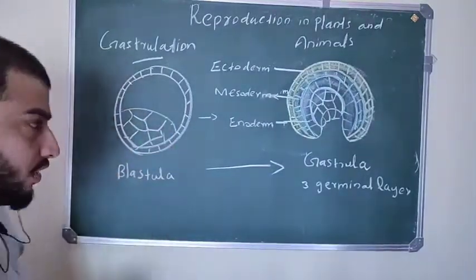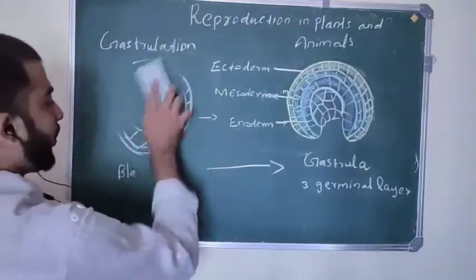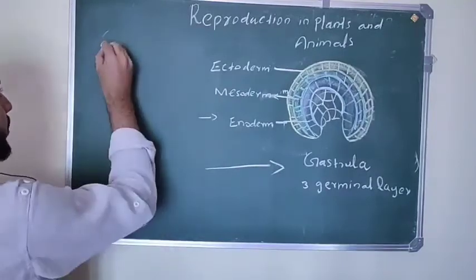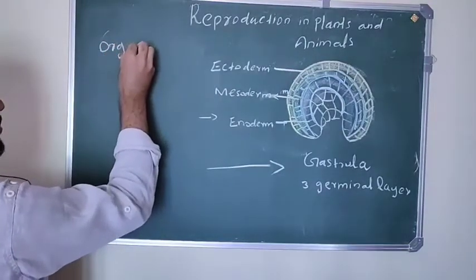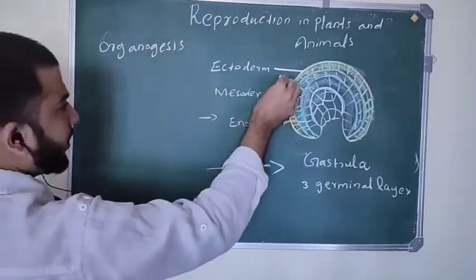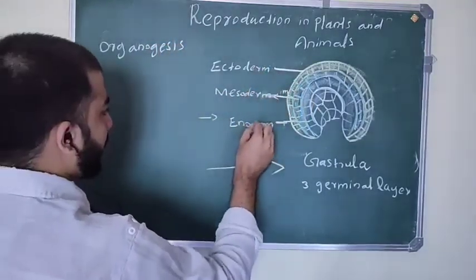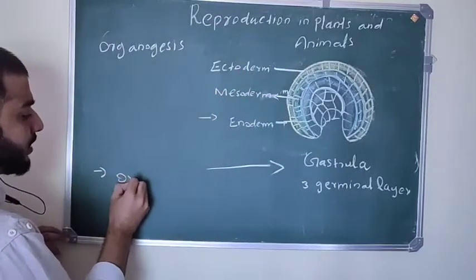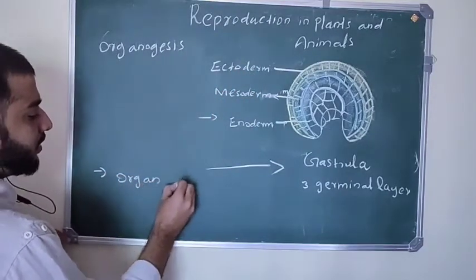After gastrulation, what is going to happen? Organogenesis. Organogenesis means formation of organs from these germinal layers. Okay, ectoderm, mesoderm, endoderm. From these three germinal layers, organs develop.